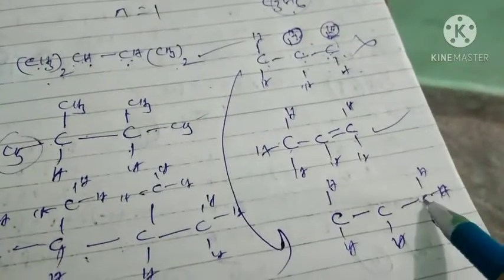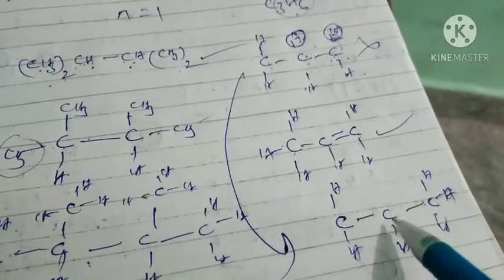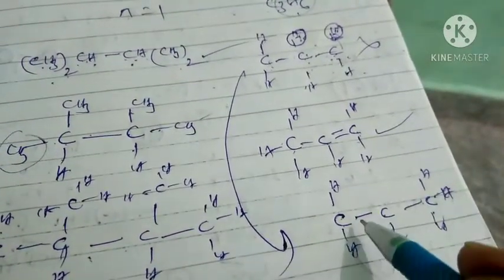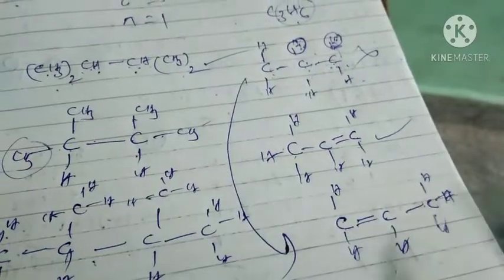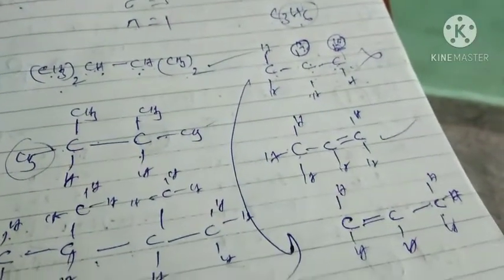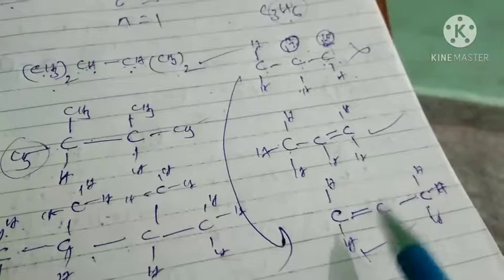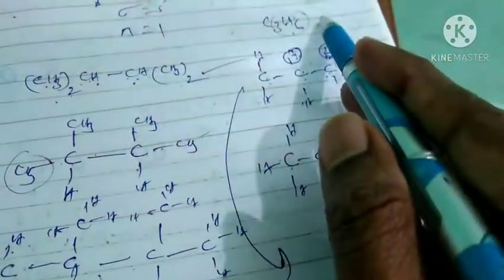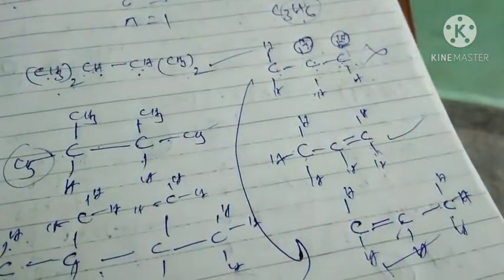Now this carbon forms 4 bonds: 1, 2, 3, 4, but this carbon and this carbon form 3 bonds. So we have to put one more bond between these two carbons, then the carbon valency will be satisfied. So this will be the correct structure for this compound. So these two are the correct structures for this molecular formula.